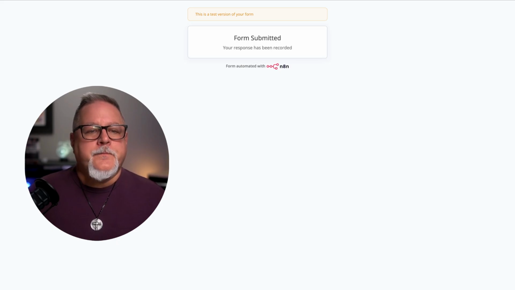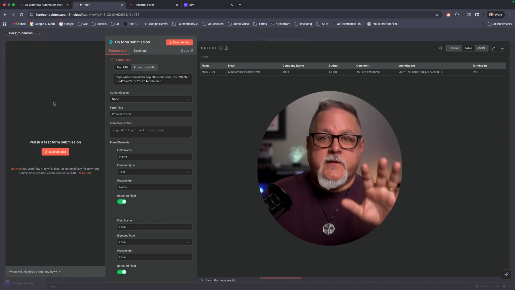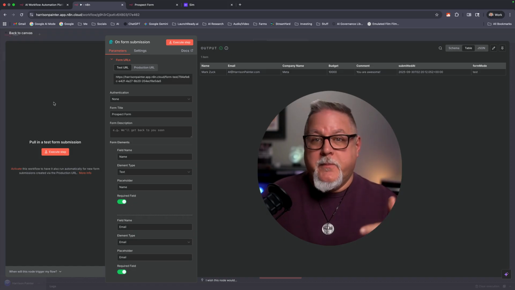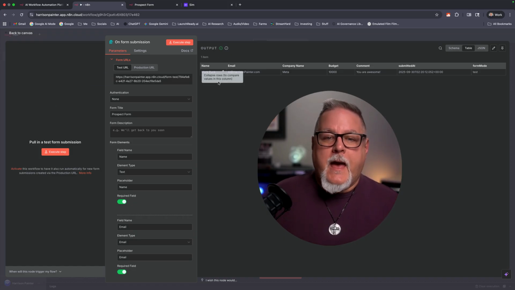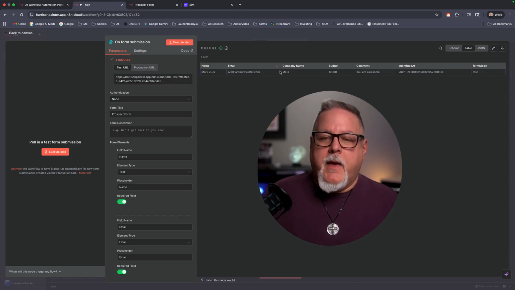Submit. What I want you to notice over here is on this side of these boxes is your input. And since this is our first node, there's not really going to be any input there. You're going to have the output from the node. And that is, well, the input that is now output. And that's name, email, company name, budget, comment, right? Everything that we just did.